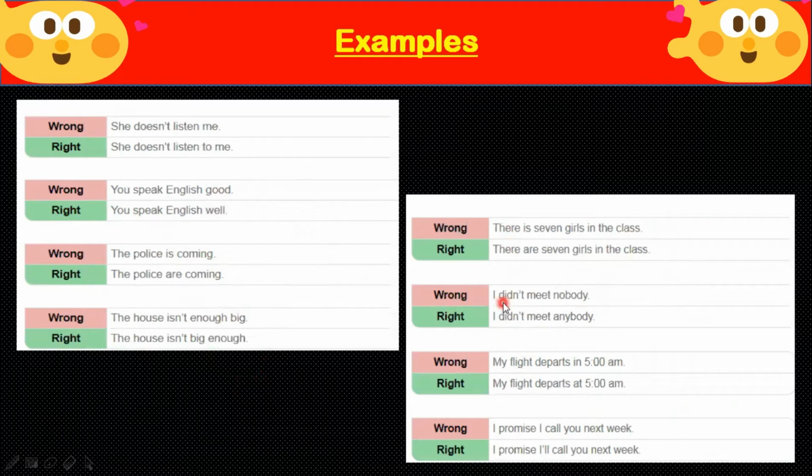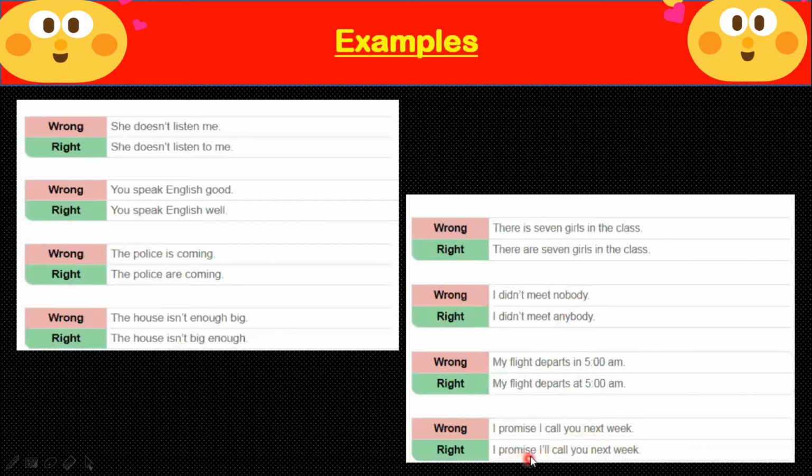Subject verb agreement. I didn't meet nobody. I didn't meet anybody. My flight departs in 5 a.m. My flight departs at 5 a.m. I promise I call you next week.